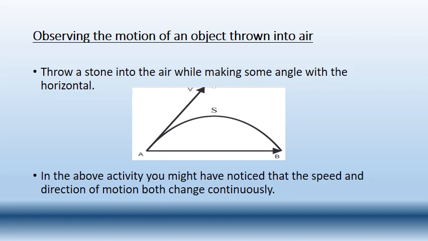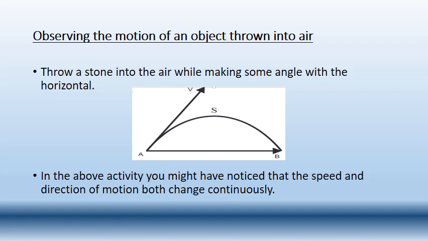Because when you are throwing the stone, it is going upward, opposite to the direction of gravity and opposite to the earth. And when the stone is falling down towards the earth, there will be more speed because the earth is attracting that stone, so there will be more speed when it is reaching the ground. So the speed is changing here, and in the same way the velocity is also changing.